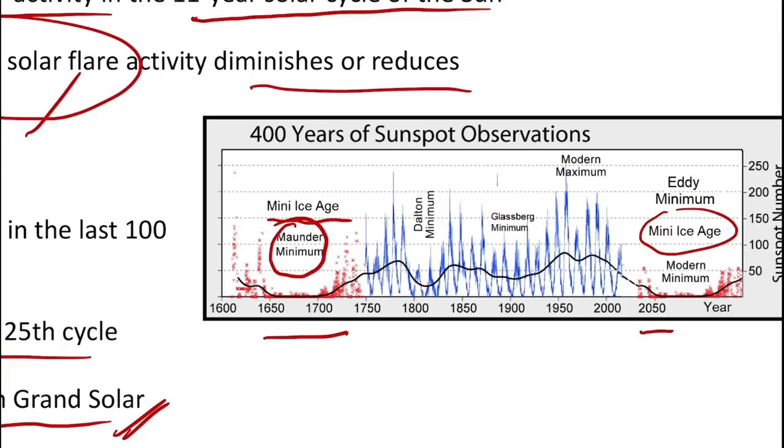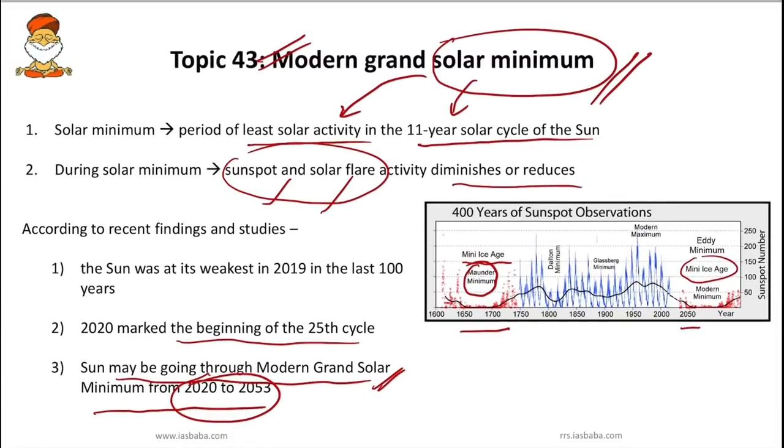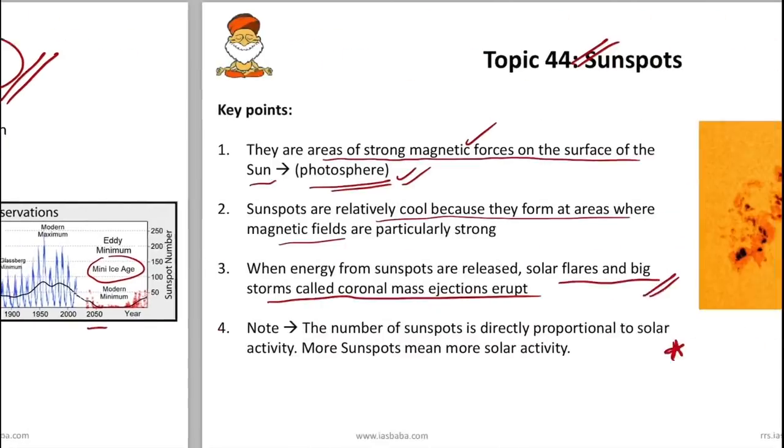There might be around 70% reduction in solar magnetic activity. Any variations in the solar irradiance or any decrease in the solar activity can also affect the climatic cycles of the earth. Okay, so this is what we have to remember.